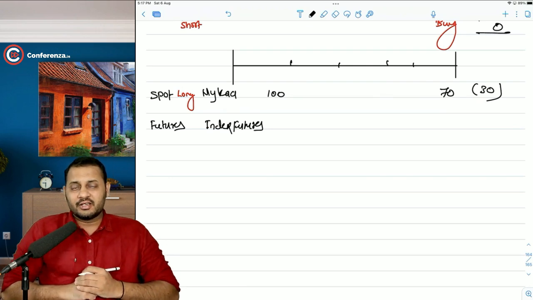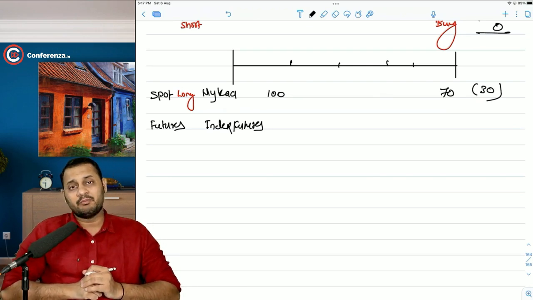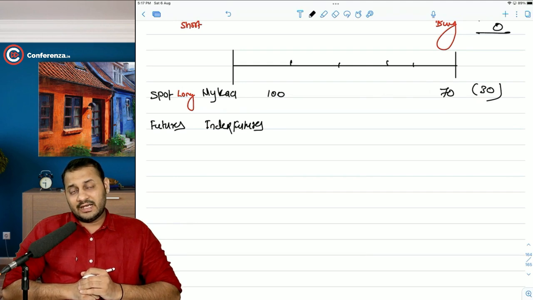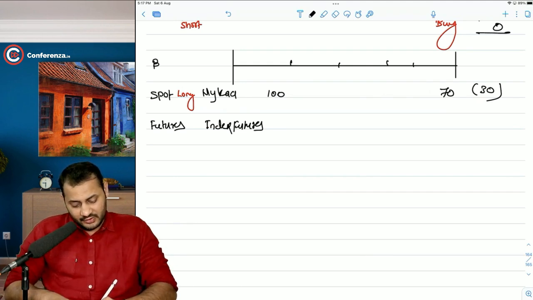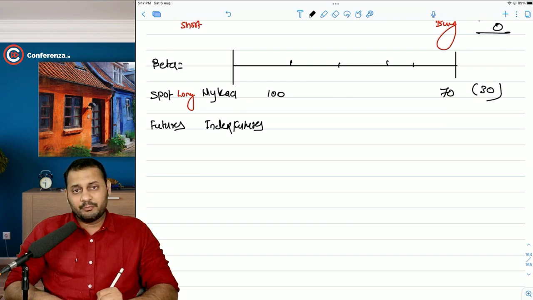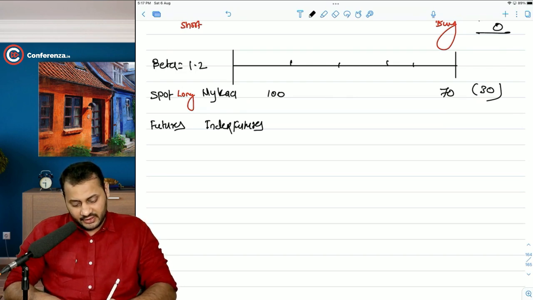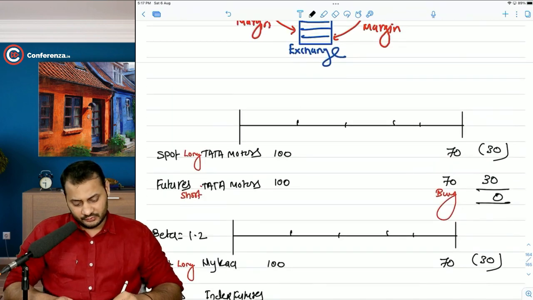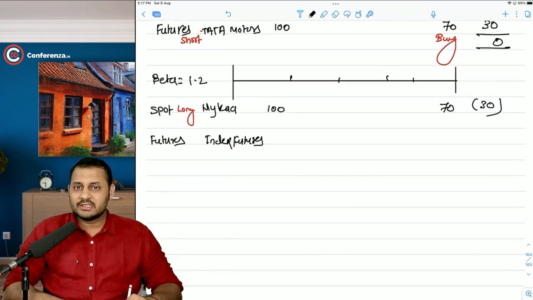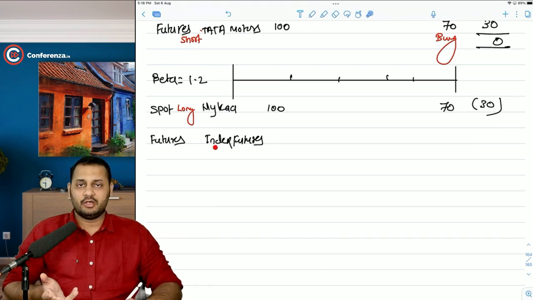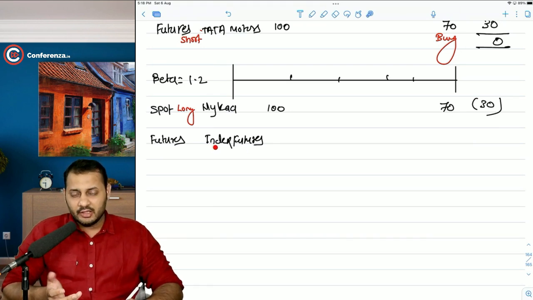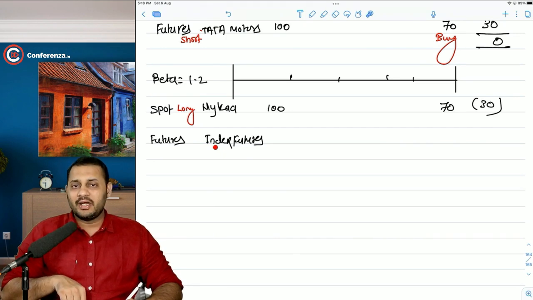Because there is a certain relationship between Nykaa and the market, and that is represented by beta. So at this time you will have to introduce the beta of Nykaa. Let's say the beta of Nykaa is 1.2. That means if the market index goes down by 10%, Nykaa will go down by 12%.